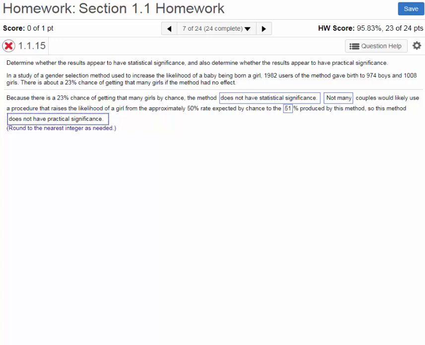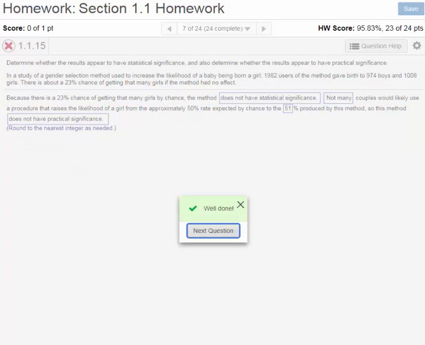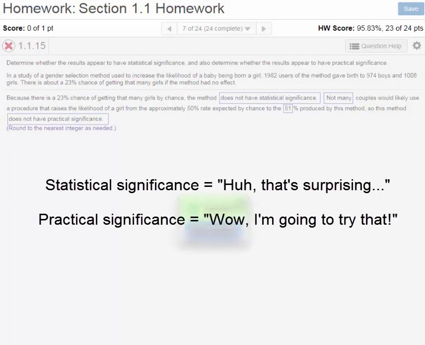If you want a quick summary of the difference between statistical significance and practical significance, you can think of it in this way. Statistical significance is when you say, huh, that's surprising. And practical significance is when you say, wow, I'm going to try that.